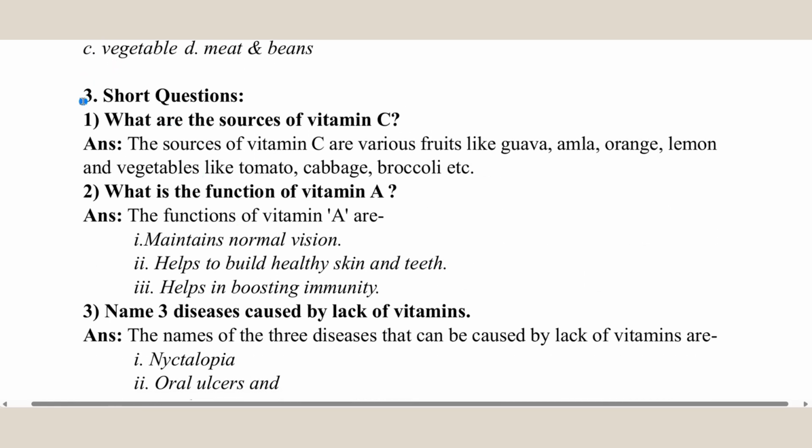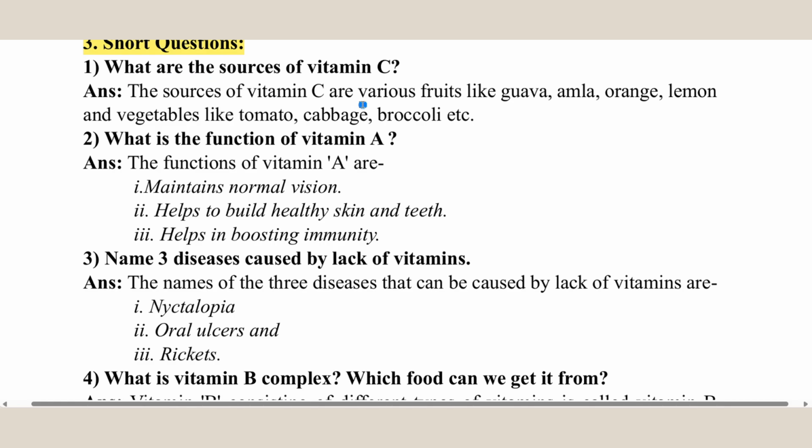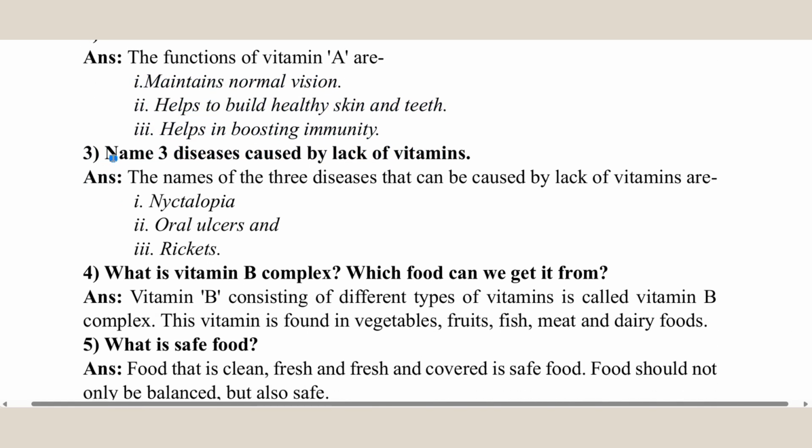Now, number 3, short questions. Number 1. What are the sources of vitamin C? Answer. The sources of vitamin C are various fruits like guava, amla, orange, lemon, and vegetables like tomato, cabbage, broccoli, etc. Two, what is the function of vitamin A? Answer. The functions of vitamin A are maintaining normal vision, helping to build healthy skin and teeth, and helping in boosting immunity.